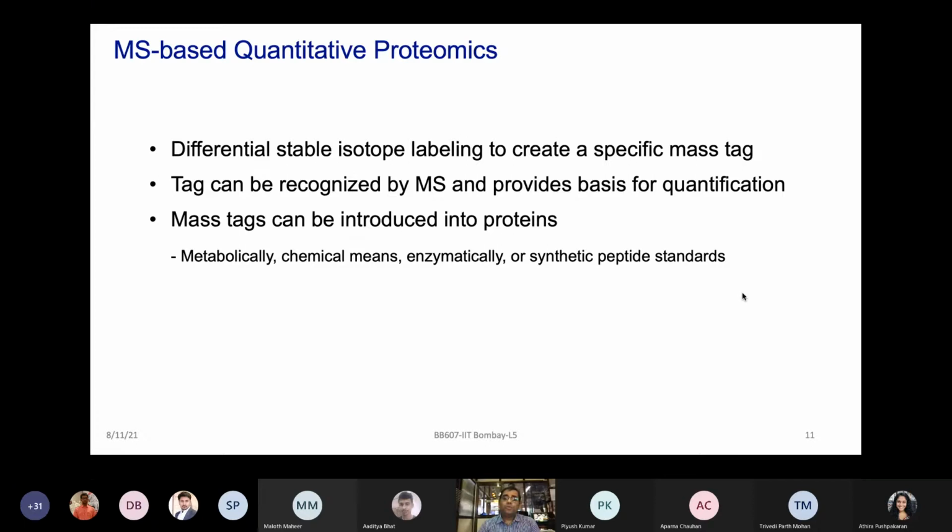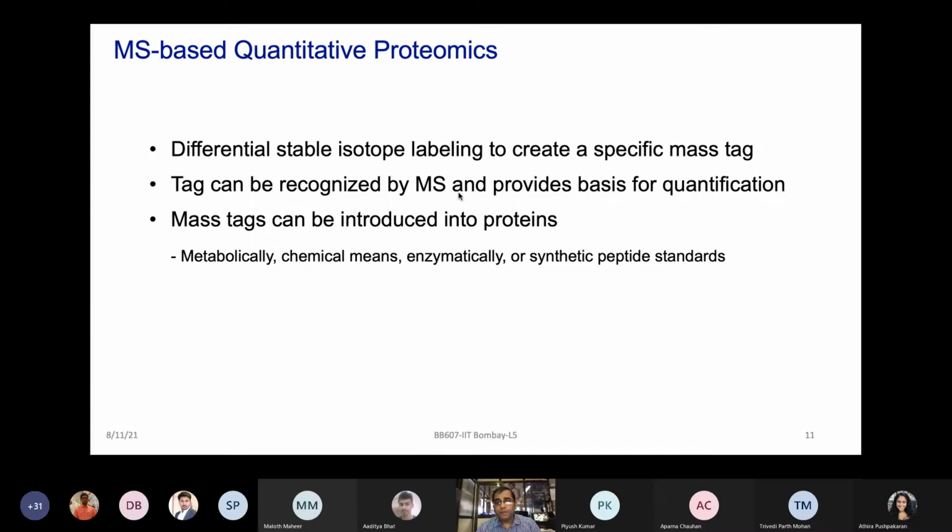And to do the quantification or quantitation of a whole proteome, here we are trying to measure thousands of proteins and what all changes are happening in which proteins. So one strategy could be that you take your control sample and disease sample and you label them with different types of tags. So if control samples get tag X and the disease samples get tag Y, and then if you can recognize those X and Y tags in the mass spec instrument, then that could be used to compare the X by Y ratio coming for each of the peptides and each of the proteins, right?